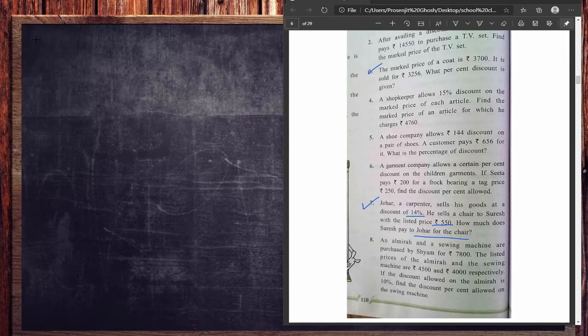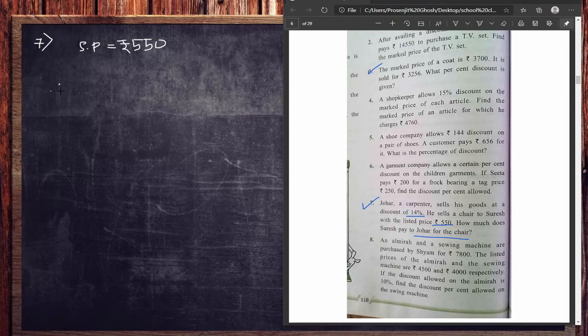Cause, first of all, number 7, right? Okay, so whatever you will sell, that should be discounted as 14%. Now, the selling price, I told you always discount is always depend upon the selling price. So the selling price is given 550.